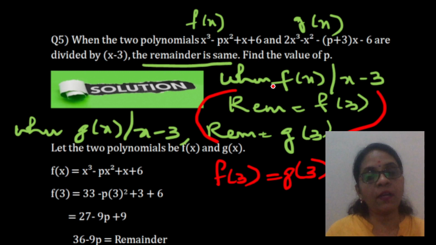Similarly here, whether you divide f of x or g of x by x minus 3, the remainders are the same, which means f of 3 is g of 3. I wrote it in red color so that it is well into your mind.